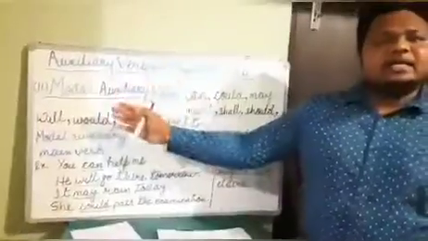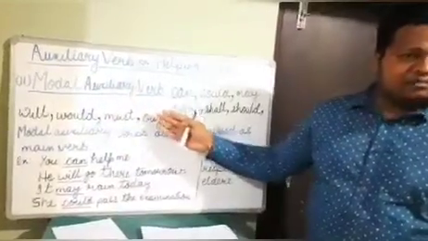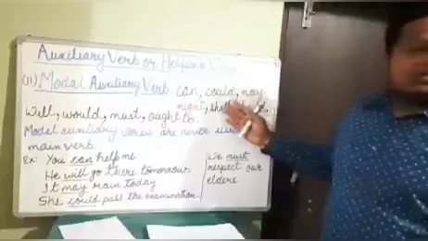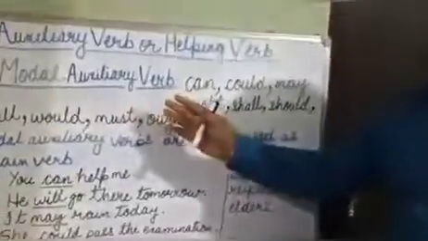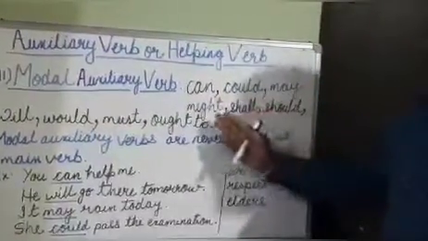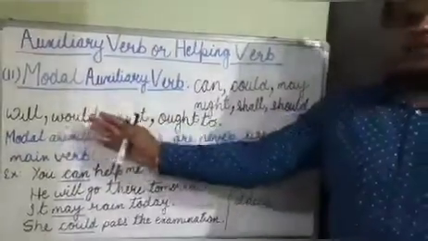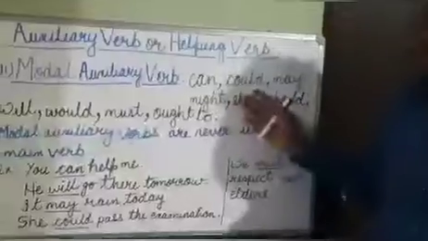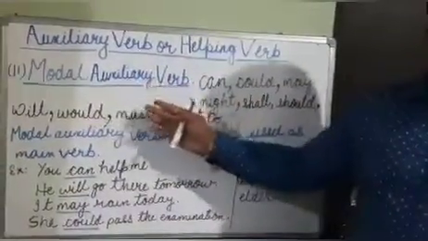The second kind of auxiliary verb is the modal auxiliary verb. Children, I would like you to note down the auxiliary verbs which are categorized as modal auxiliary verbs. They are can, could, may, might, shall, should, will, would, must, ought to. These are the auxiliary verbs categorized as modal auxiliary verbs.